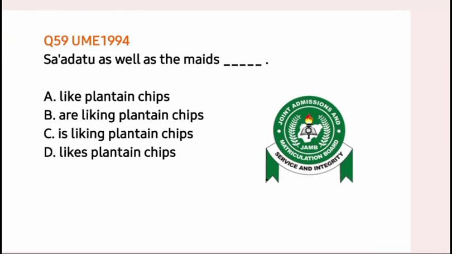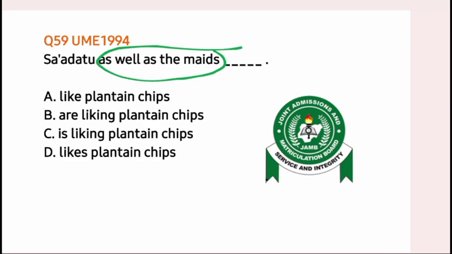Question 59, UTME 1994. Sadatu, as well as the maids, dash. A, like plantain chips. B, are liking plantain chips. C, is liking plantain chips. D, likes plantain chips. Sadatu is the subject of the sentence. These elements, as well as the maids, is just an accompanying element. We are not going to add it to the subject.